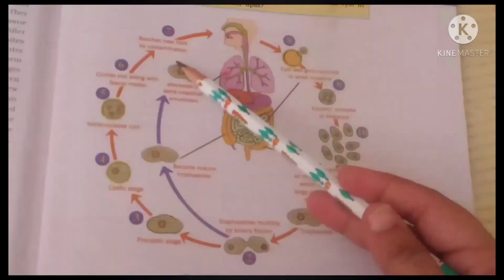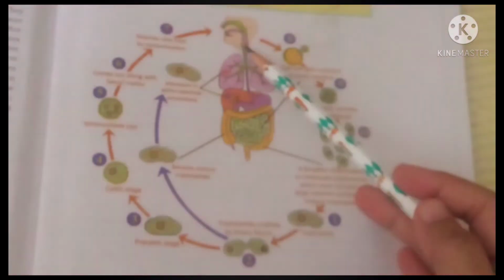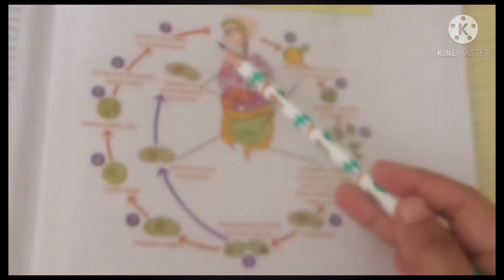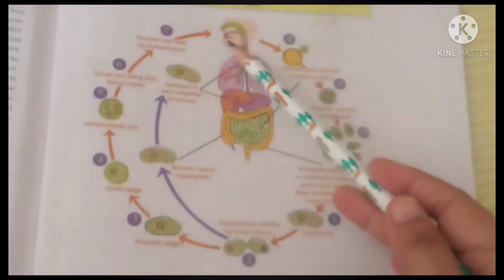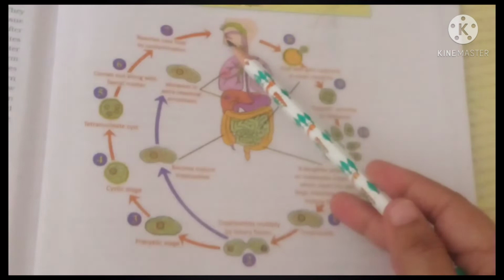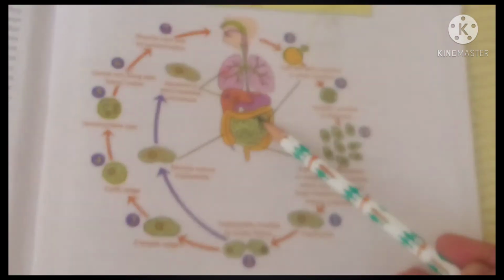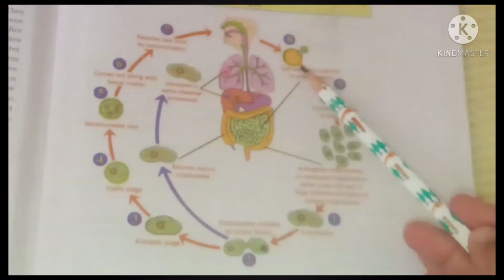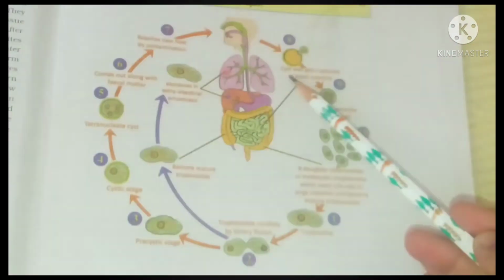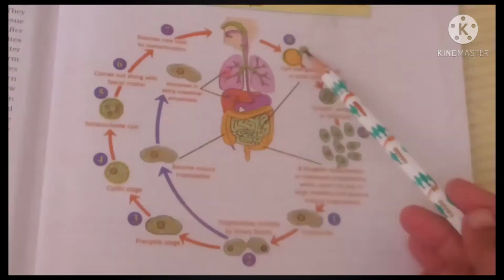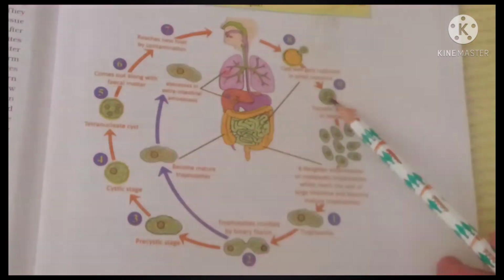So just now I told you that the cystic stage is the tetranuclear cyst. The tetranuclear cyst, through contamination of food and water, enters into man and reaches the intestine. In the intestine it loses the cyst, and the 4 nuclei come outside.